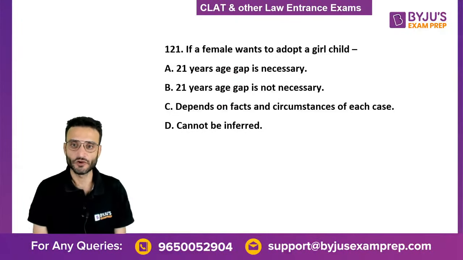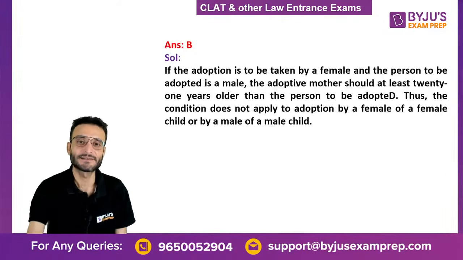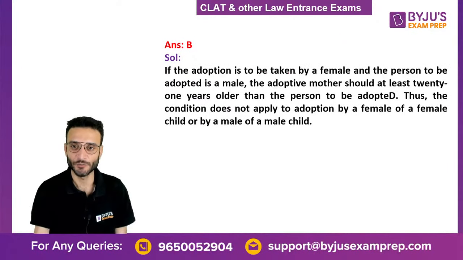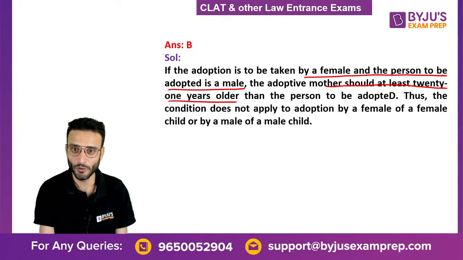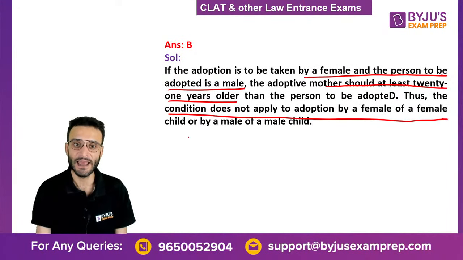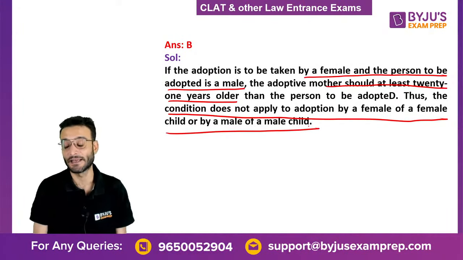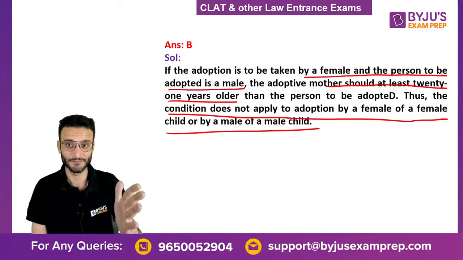If a female wants to adopt a girl child, what is the correct answer? The correct answer is option B. If the adoption is to be taken by a female and the person to be adopted is a male, then the mother should be 21 years older. Thus, the condition does not apply to female and female child only by a male child. Is that clear? A mother.